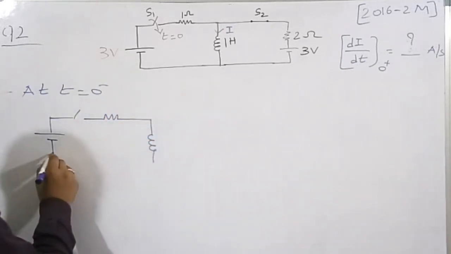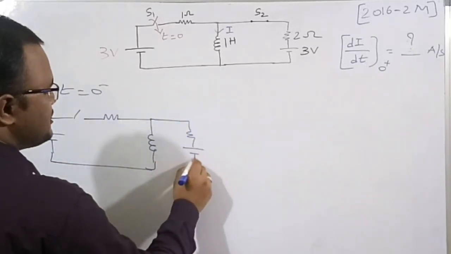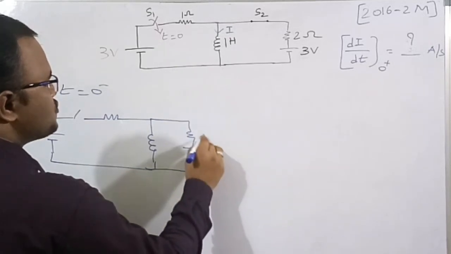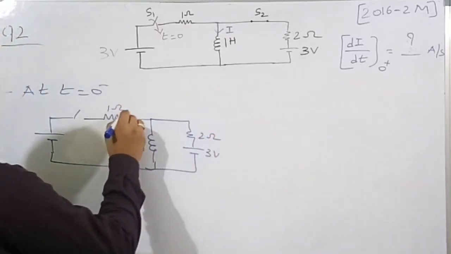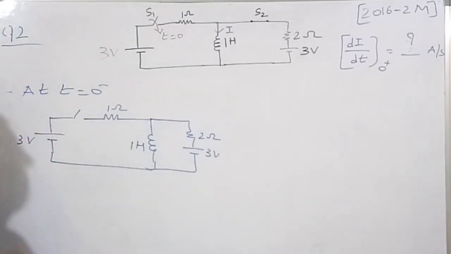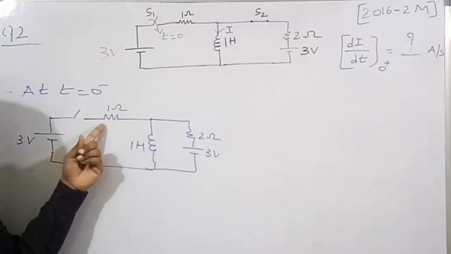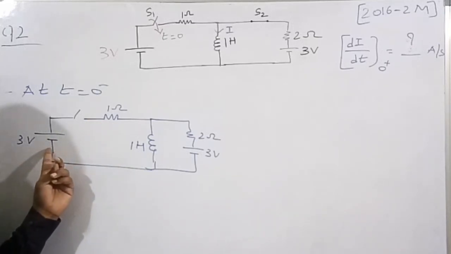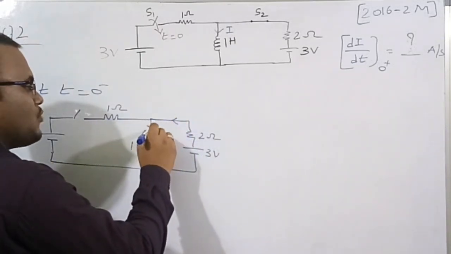So see carefully here. There is a resistor and there is a 3 volt source. So this is 2 ohm and this is 1 Henry and this is 1 ohm. This is 3 volt, right? As there is an open circuit, the current in this 1 ohm resistor and the 3 volt source is 0. So therefore the current has to pass through the inductor.